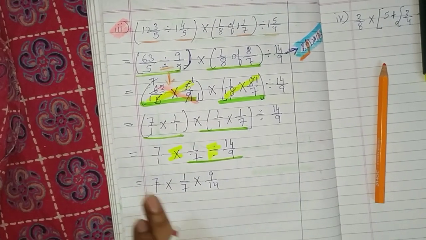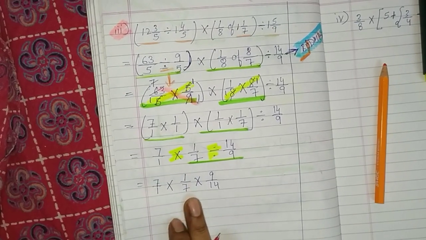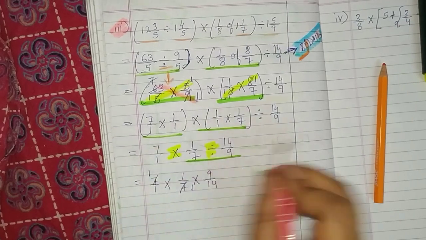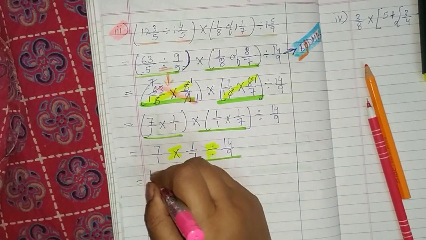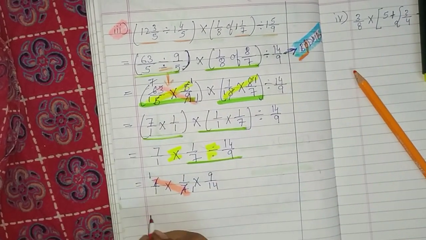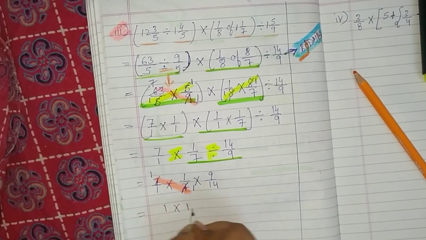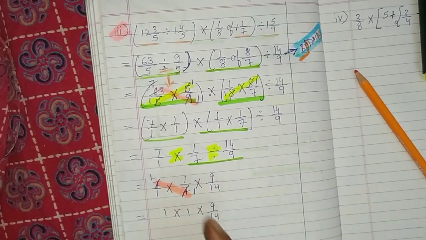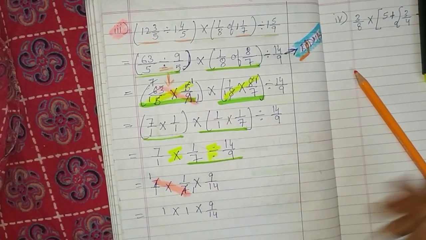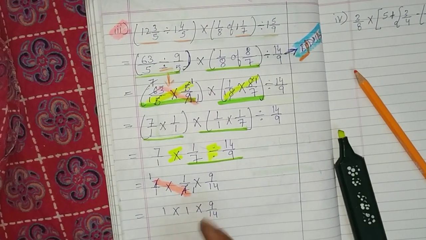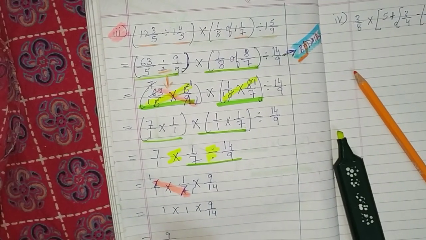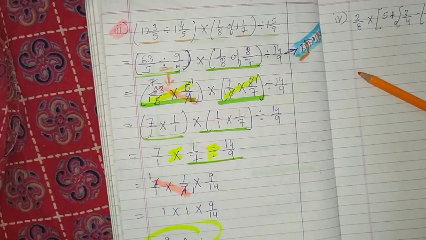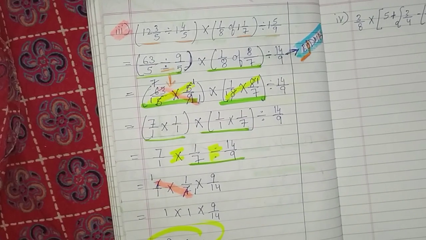Now you have to see. Now all are multiplication signs, children. Now see if you can reduce anything. This 1 time, 7 ones are 7 and 7 ones are 7. Yes, diagonally I have reduced. So basically you are left with 1 into 1 into 9 upon 14. Yes children, which is equal to 1 into 1, 1. 1 into 9, 9 upon 14. Yes, answer. So what is this children? This is your answer. Clear?